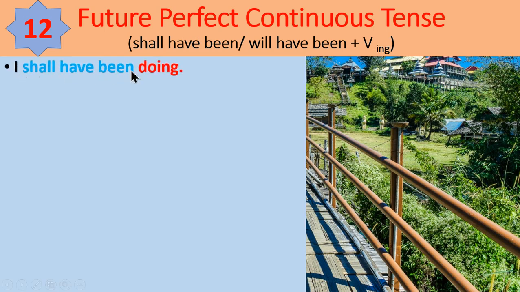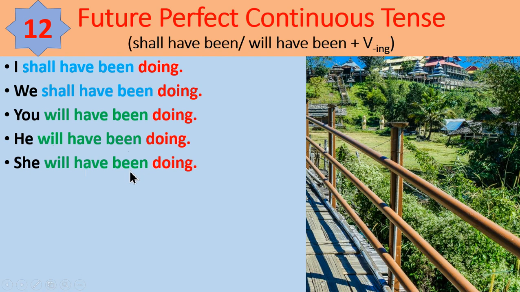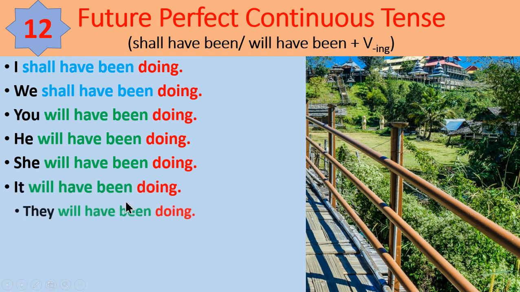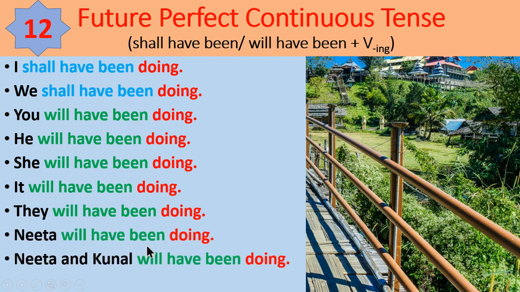I shall have been doing, we shall have been doing, you will have been doing, he will have been doing, she will have been doing, it will have been doing, they will have been doing, Nita will have been doing, Nita and Kunal will have been doing.